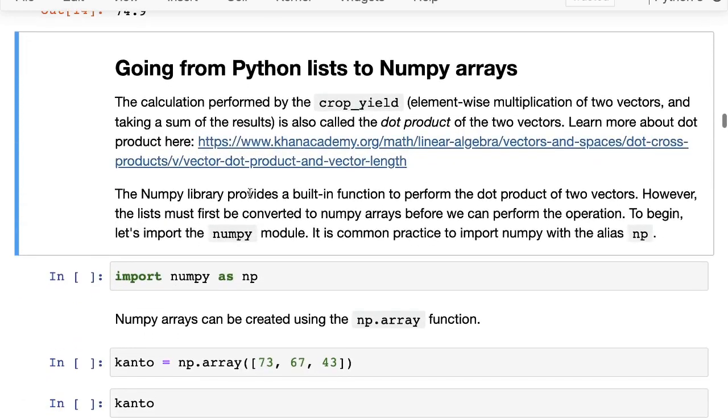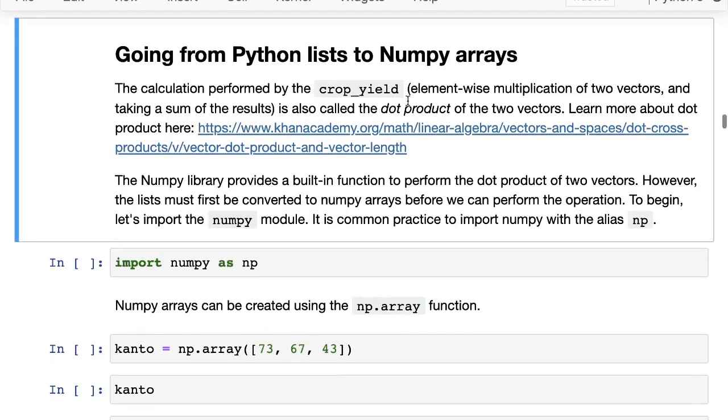Now the calculation that we've performed, the element wise multiplication of two vectors followed by a sum of the results, this is also called the dot product of two vectors. And this is just a linear algebra term, and the dot product means exactly what I just said, an element wise multiplication of two vectors followed by a sum of the results. And you can learn more about dot products here on Khan Academy. It's a great resource if you just want to brush up linear algebra in general.